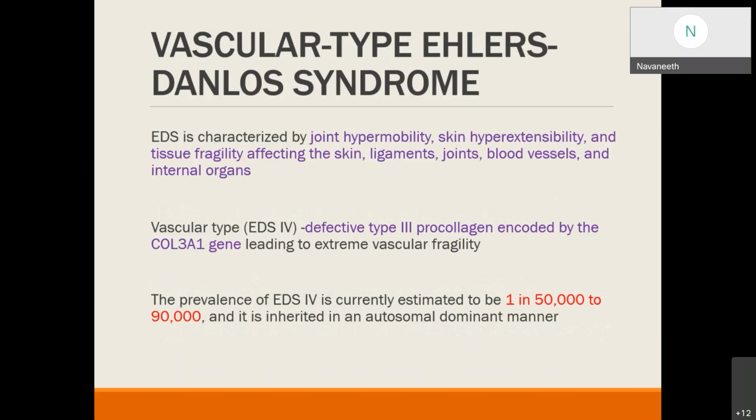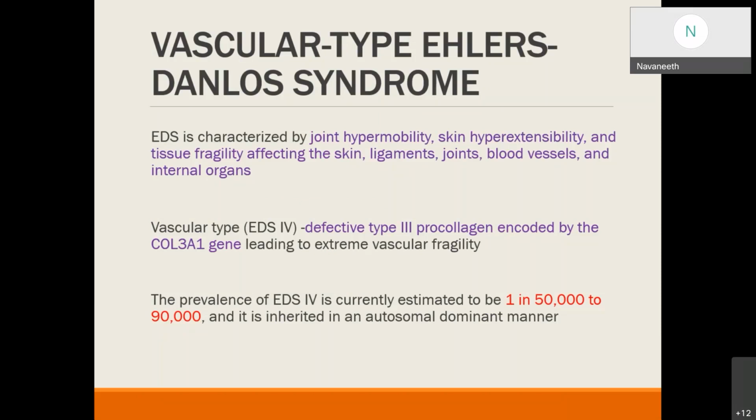Coming to Ehlers-Danlos syndrome. Ehlers-Danlos syndrome is a group of disorders characterized by joint hypermobility, hyperextensible skin, and tissue fragility. The fragility affects skin, ligaments, joints, blood vessels, as well as the internal organs. All are fragile in these patients.